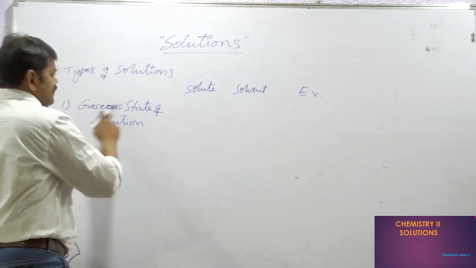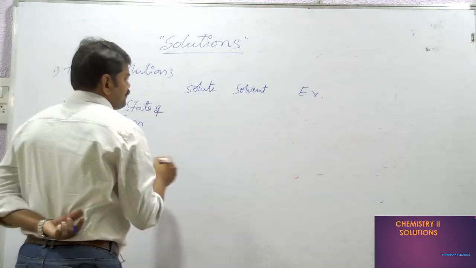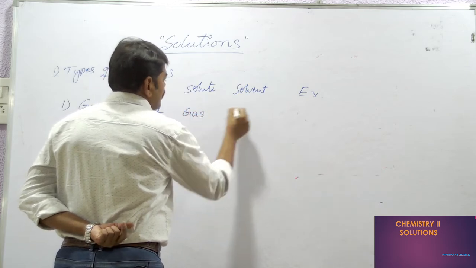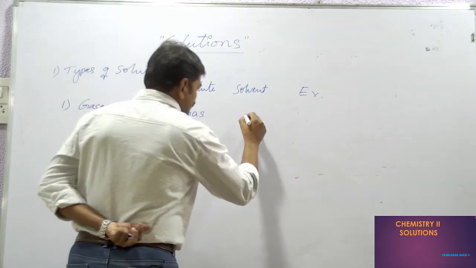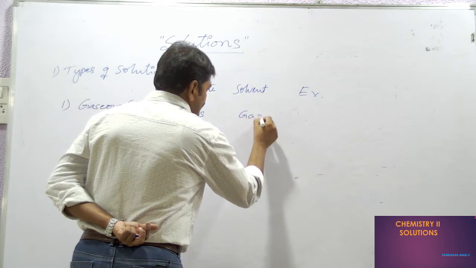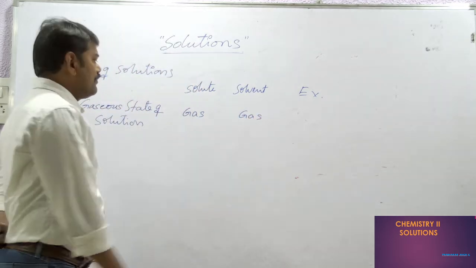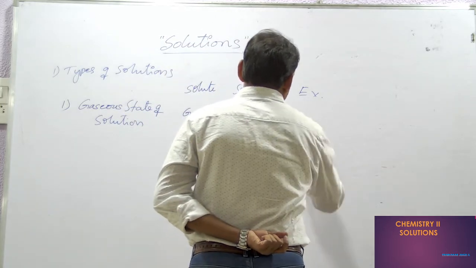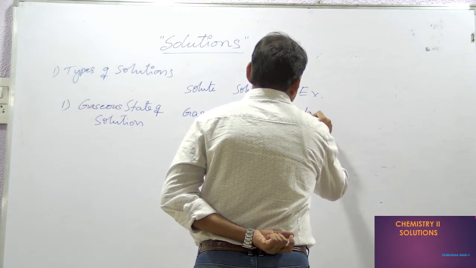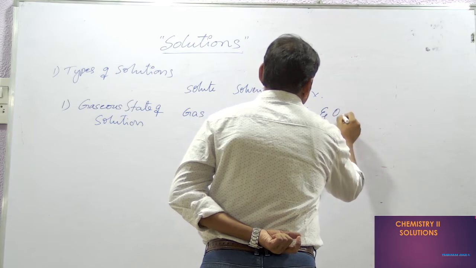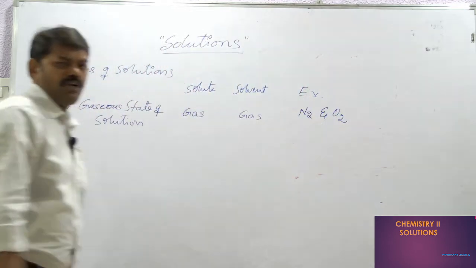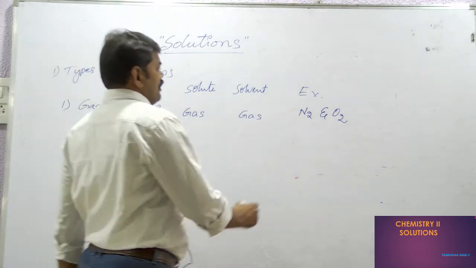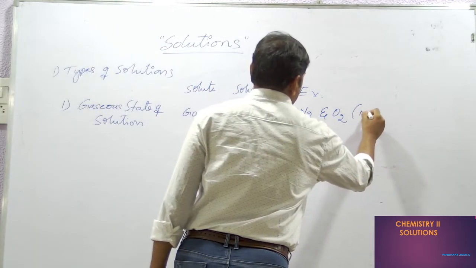The physical state of the solute I'm taking is gas in gas. So now the solvent is also gas. No doubt, both of them are gases. A very well known example, you know, is a mixture of nitrogen and oxygen, atmospheric gas, simply known as atmospheric gas. It is called a mixture or solution.